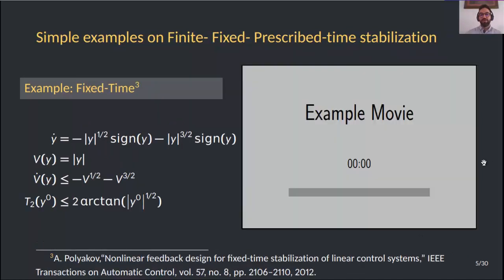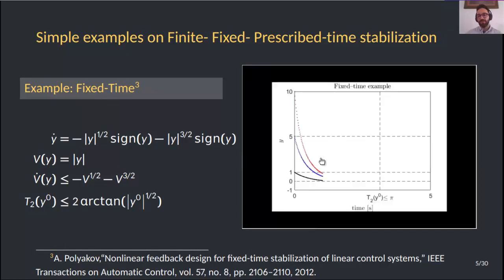There is another kind of stabilization called fixed time stabilization. In this case, trajectories are steered to the origin in a time that is upper bounded by a constant, regardless of initial conditions. In this case, for instance, this upper bound is pi. Doesn't matter where it starts, it always comes to the origin in a time no longer than pi. But as you can see here, this upper bound is not set a priori.